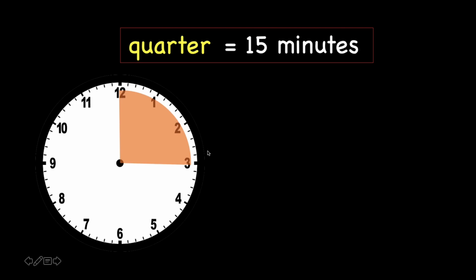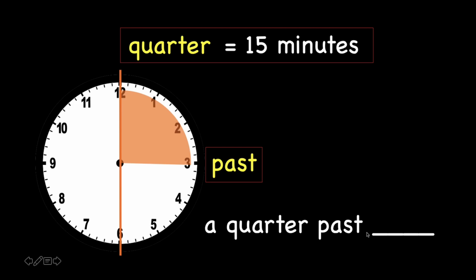We have also learned that on the right-hand side of the clock, we will use the word past. So, we can say a quarter past something. It means 15 minutes past something. And this depends on the short hand, yeah? So we are going to take a look at an example.